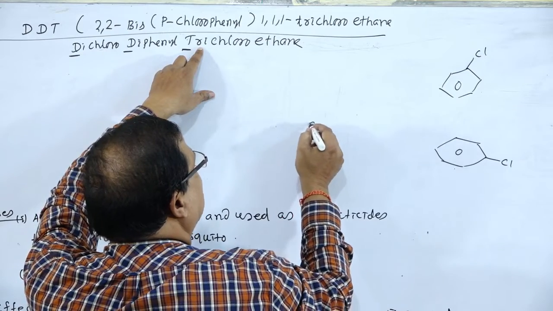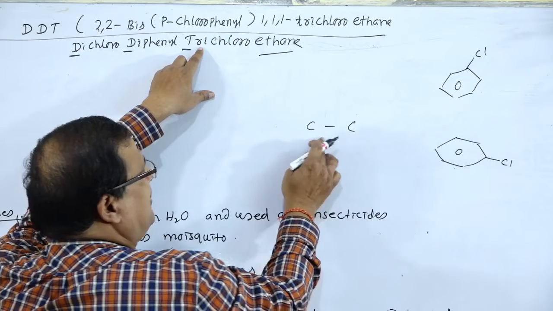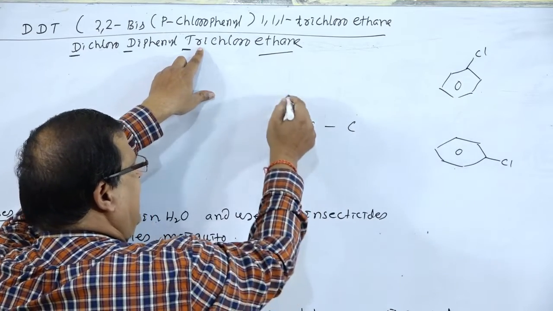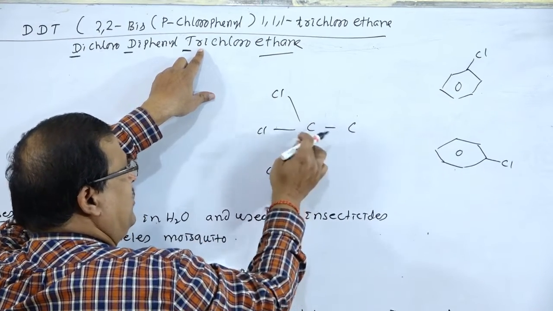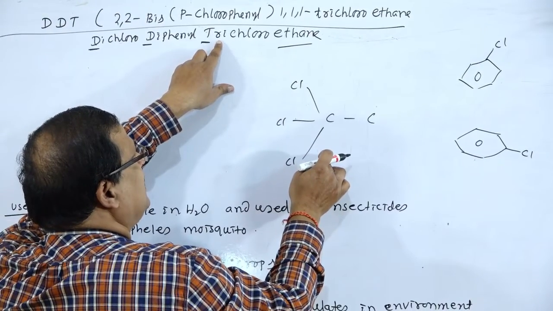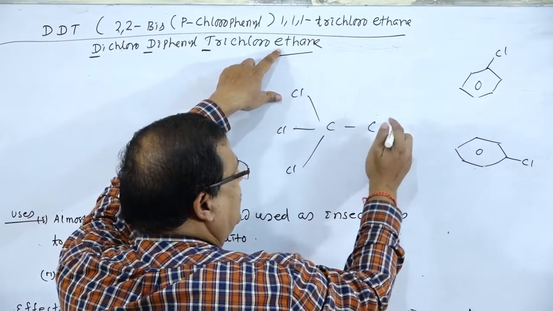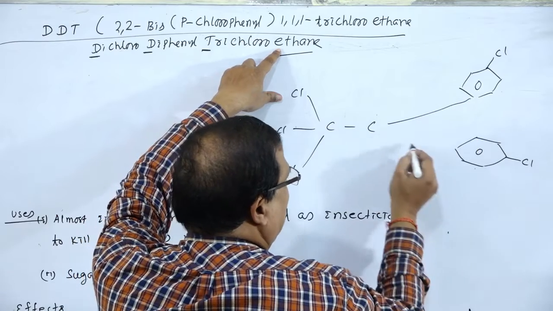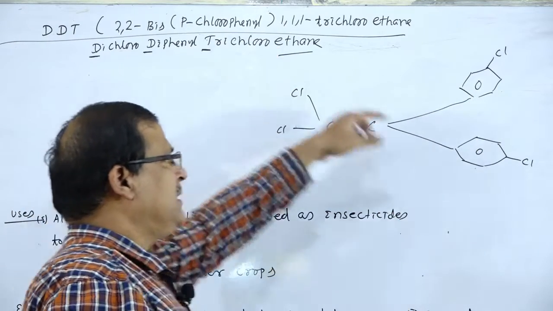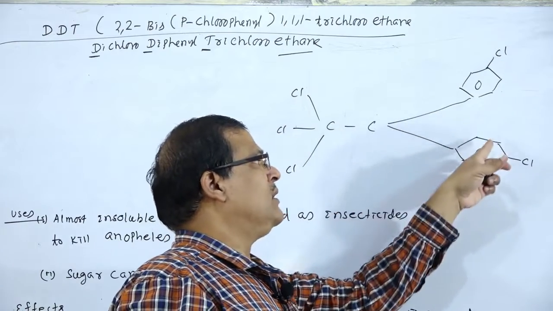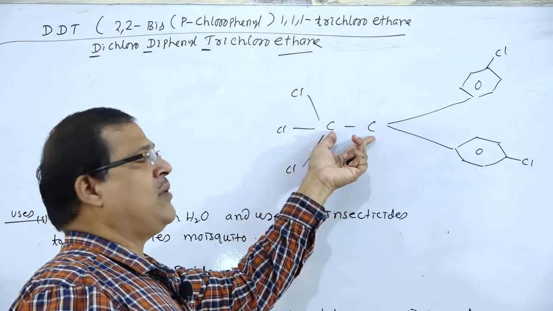Trichloroethane. Ethane means the presence of two carbon atoms. Trichloro means three chlorine atoms attached to this position. Diphenyl trichloroethane, two carbon atoms.